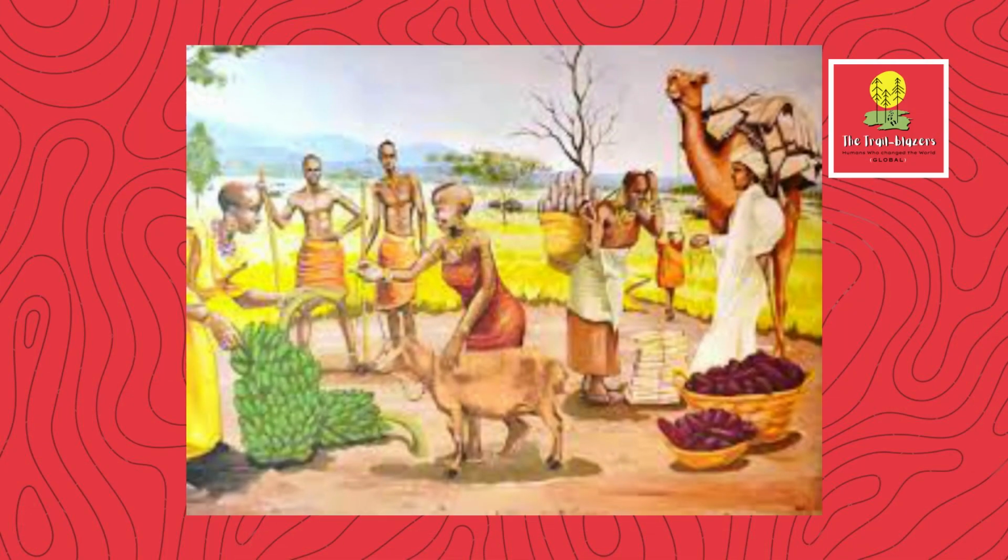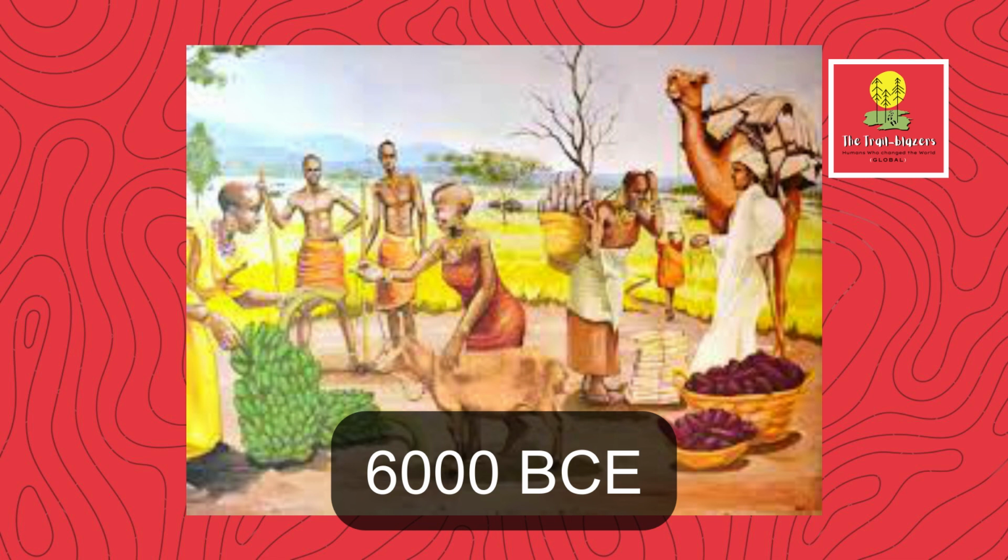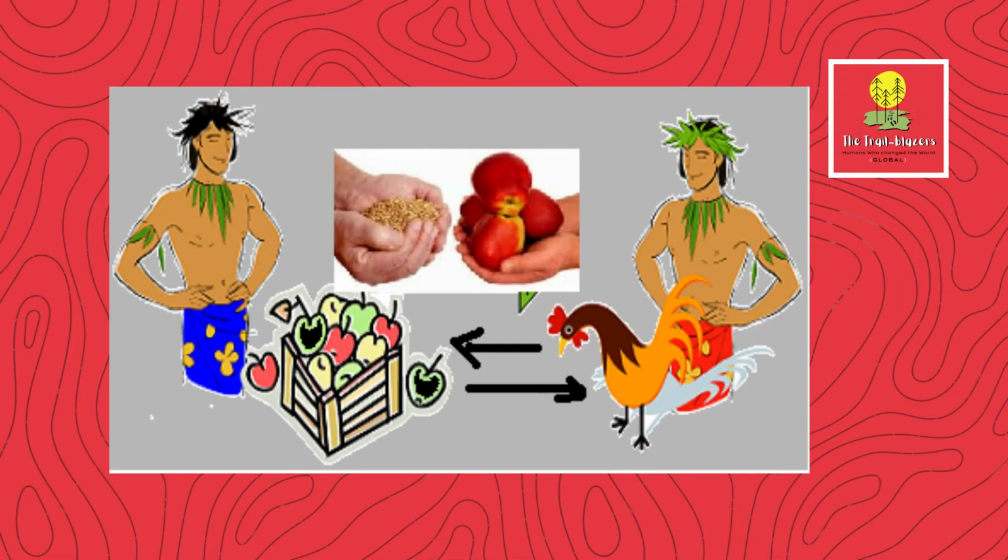The early barter system could be in use as early as 6000 BCE. However, barter had limitations, such as the double coincidence of wants, where both parties desired each other's goods and services at the same time.